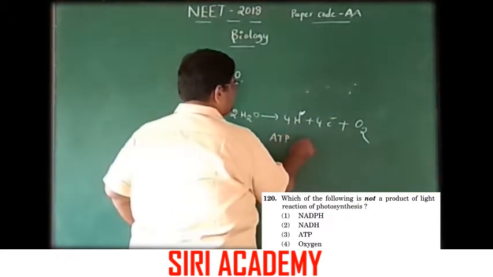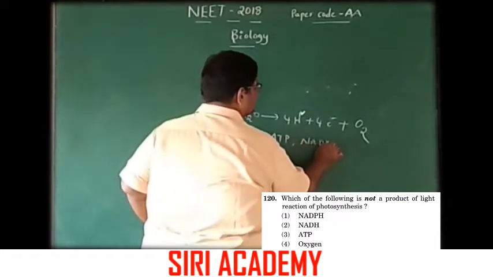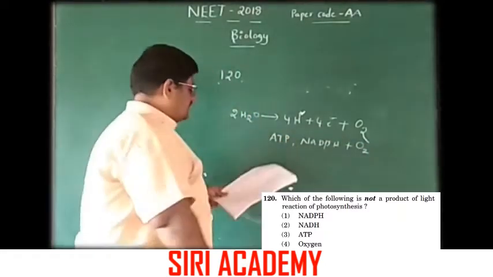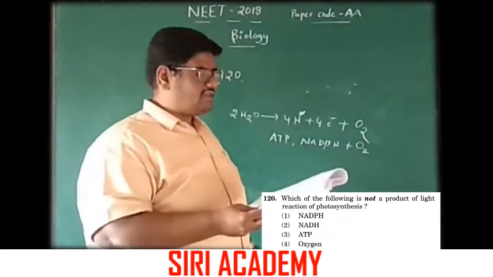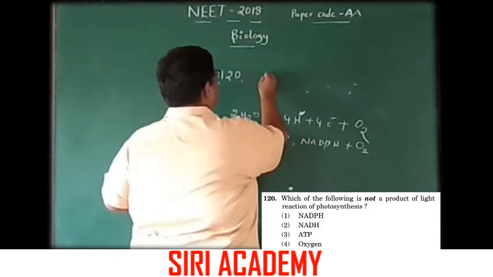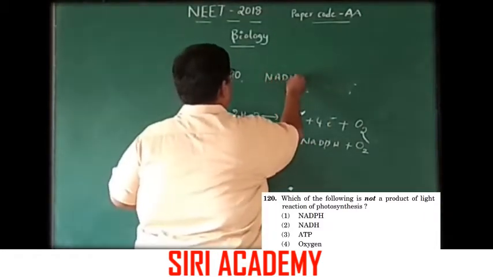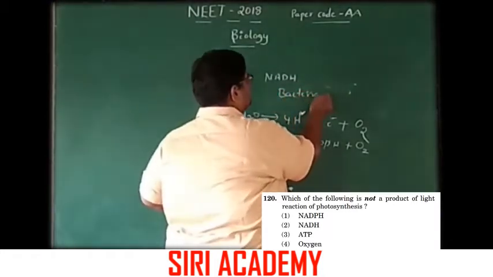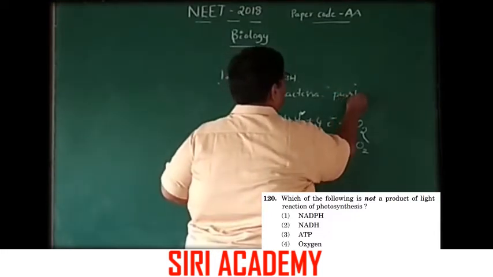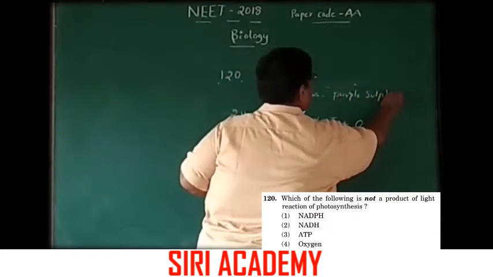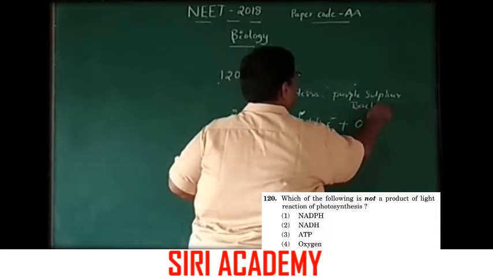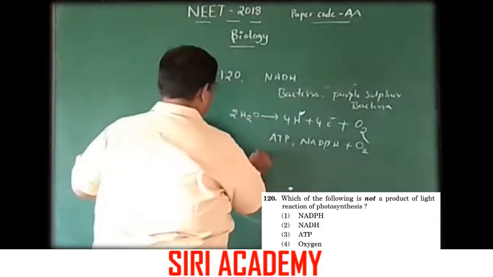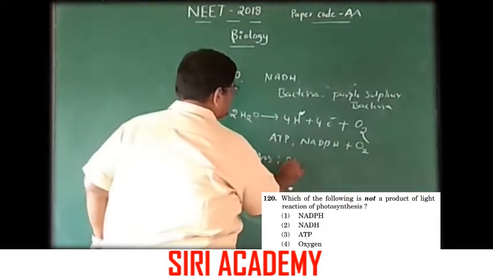ATP is formed, NADPH is formed, and oxygen also formed. Here NADH is not formed. NADH is formed in bacteria like purple sulfur bacteria. So the option which is not found is answer 2.